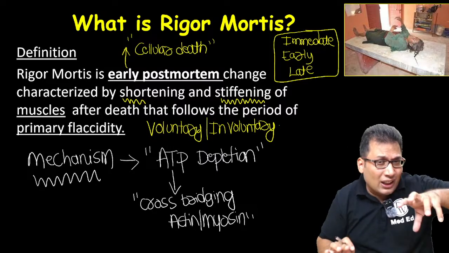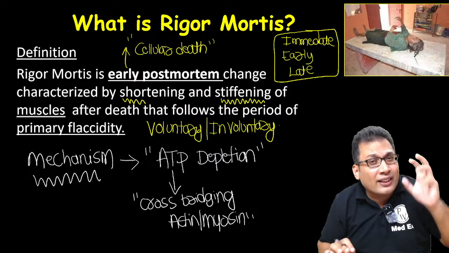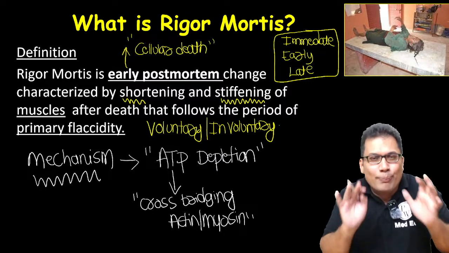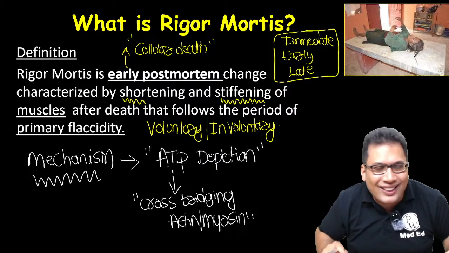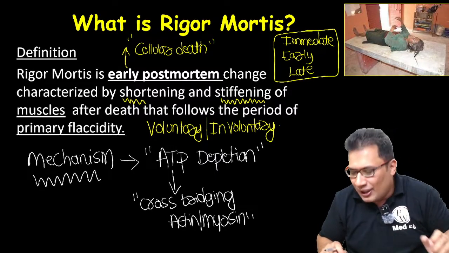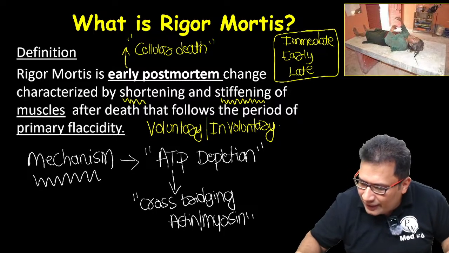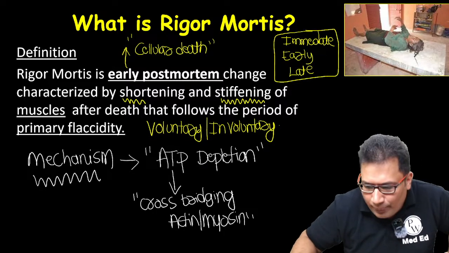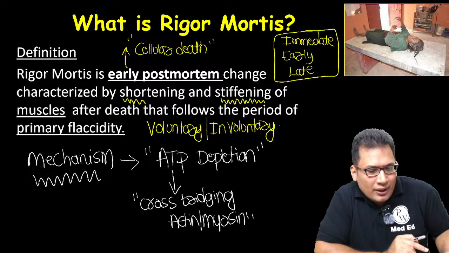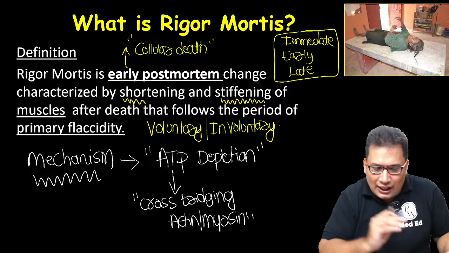So the mechanism is ATP depletion. When there is no ATP, there is no separation of actin from the myosin head. So muscles will be in the contracted state. So this is the mechanism of rigor mortis. Okay, everybody write one word, ATP depletion, in the chat box.